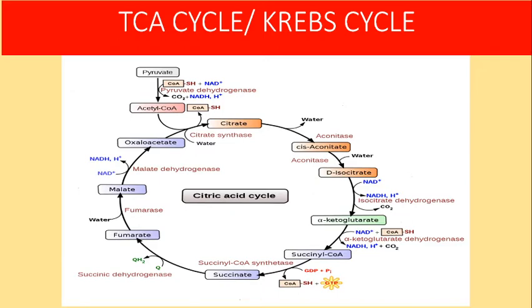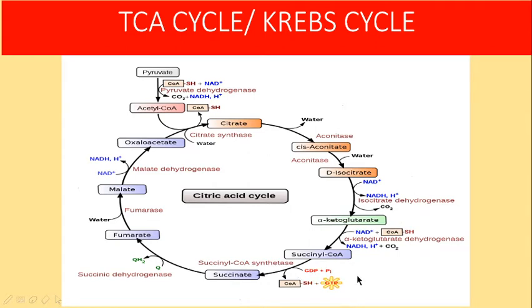Again, this NADH will enter the electron transport chain to generate 3 ATPs. So there are many ATP generating steps here. From pyruvate conversion to acetyl CoA, NAD plus is utilized to convert to NADH plus H plus. Here everything is 2 molecules. For 1 molecule it is 1 into 3, it is 3 ATP. Here also, in isocitrate conversion to alpha ketoglutarate, you got NADH plus H plus, so again it will release 3 ATPs. Then here also you will get 3 ATPs for converting alpha ketoglutarate to succinyl CoA.